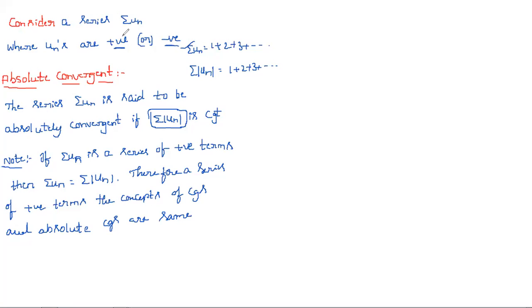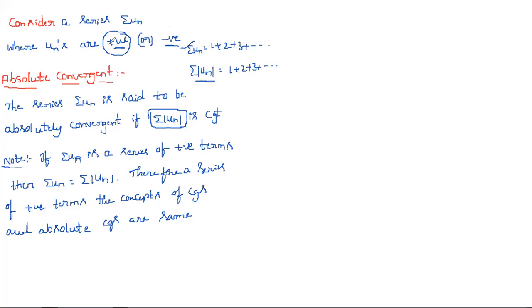If it is a positive series, no need to say "absolutely convergent" again. Why? Because convergent and absolutely convergent are the same when it consists of positive terms. If it consists of negative or alternating signs, then we have to convert it into a positive series, and if that is convergent, then we say that the series is absolutely convergent.